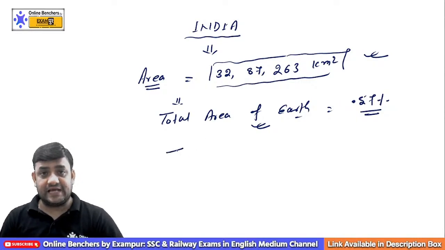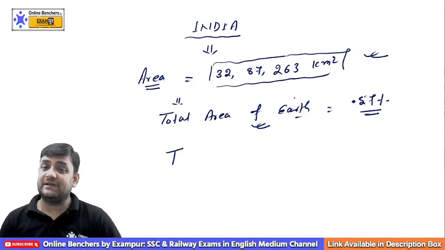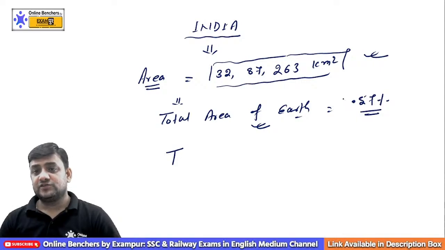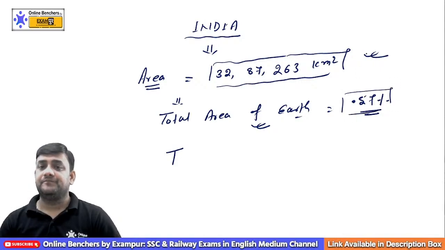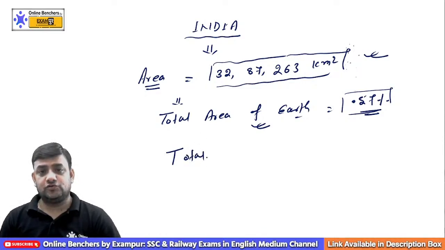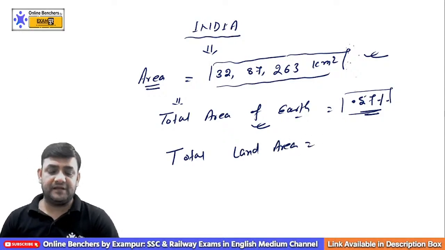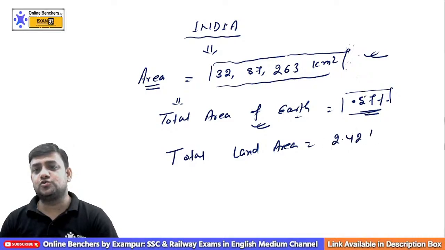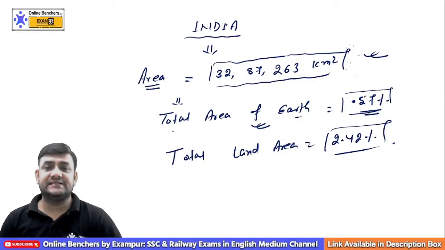The second important thing is that on the total area of the earth, we have the ocean as well as the land masses, both. So if you compare the area of India with the total area of the earth, it is about 0.5% of the total earth area. And now if it comes to the total land area, if you compare with the total land area, it is going to be 2.42%. How much? 2.42%. Is it clear to you?